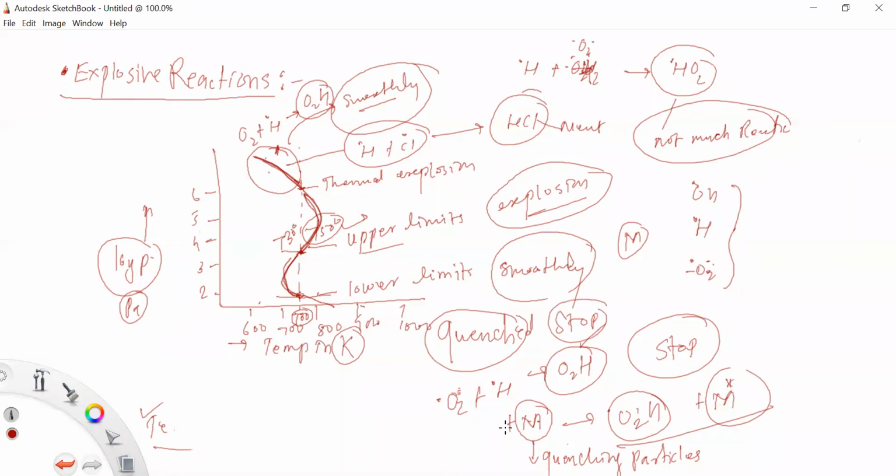So if the pressure is increased above the third explosion limit, या limits पेक्षा जर तुमचं pressure increase होत असेल तर reaction rate increase होतो and much of this thermal explosion occurs आणि तिथे मग thermal explosion होऊ शकते, but within that limit, your reactions will be quenched. So this is the explosive reactions आहे.